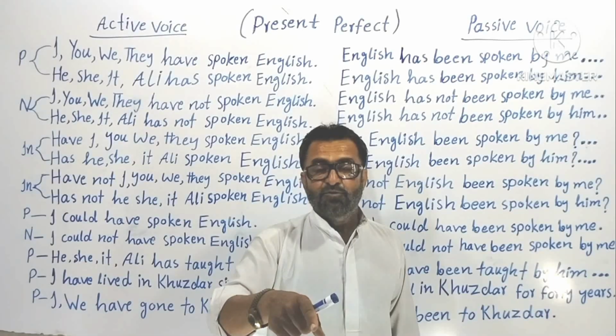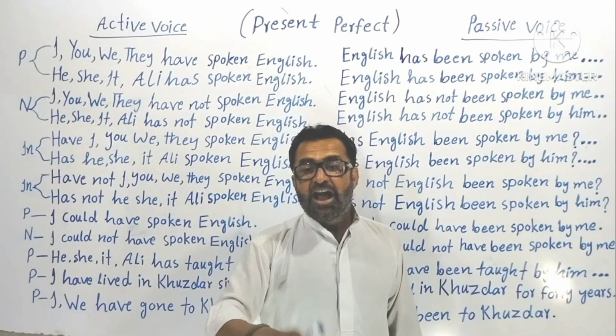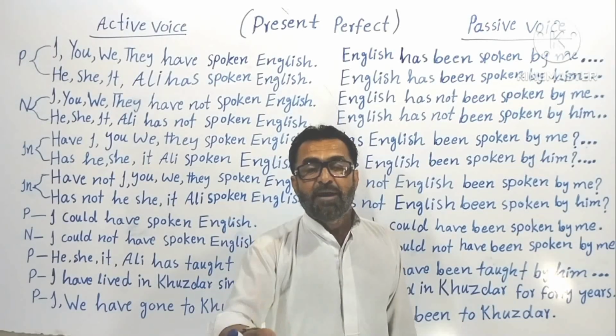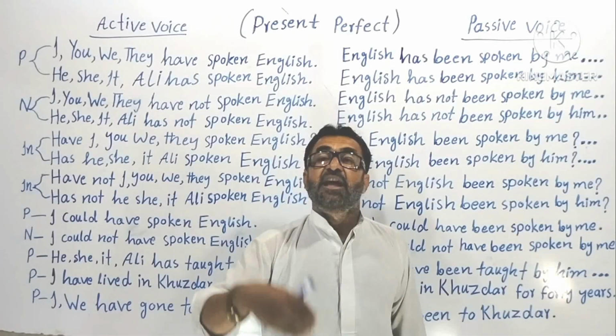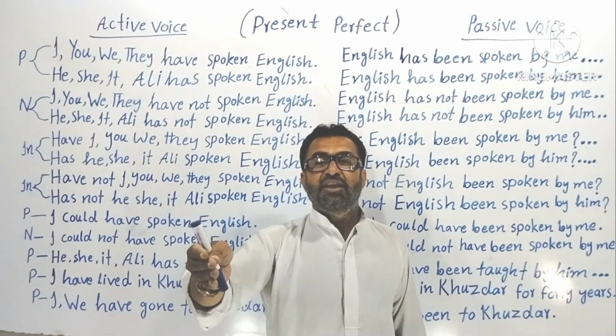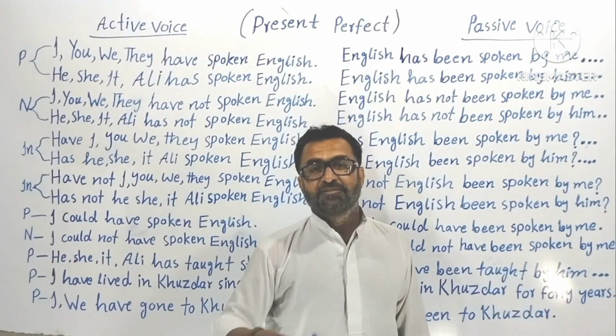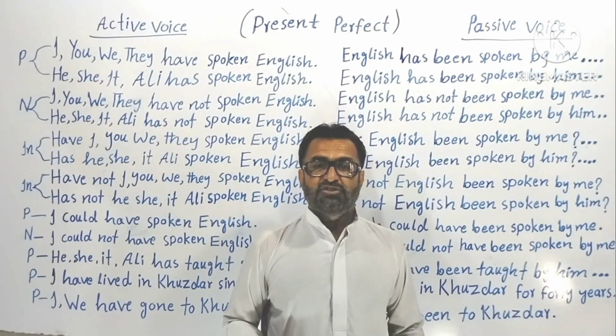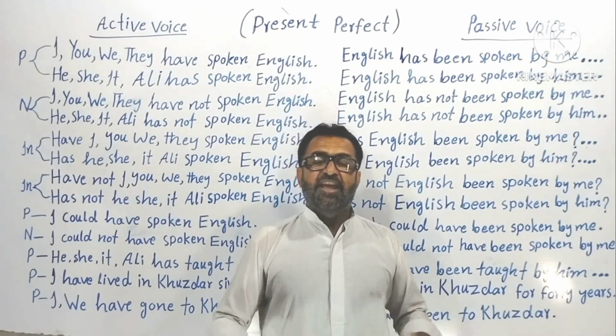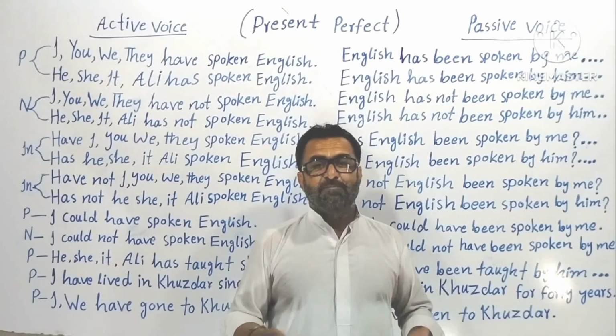Similarly, there are other verbs like go, come, sleep. I sleep in the bed. I sleep on the bed. I sleep at night. I go to market. I am coming from the market. These all take prepositions with them. That's why they cannot be used in active voice and passive voice sentences.